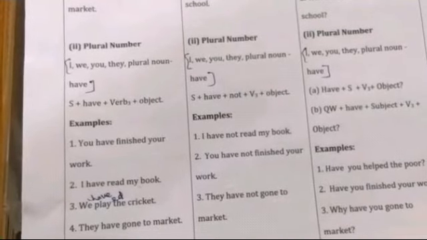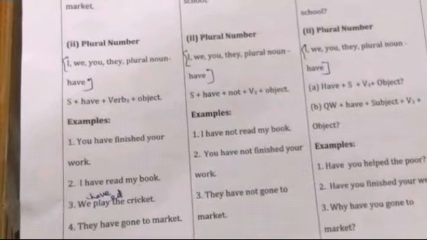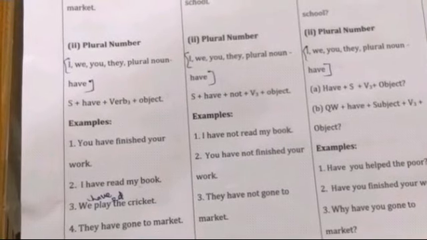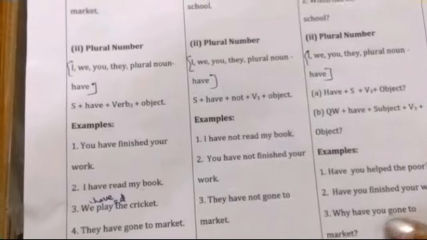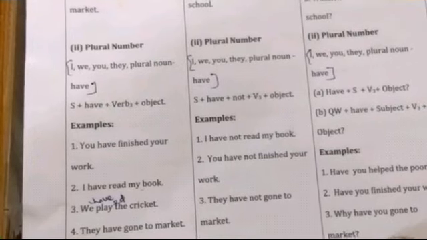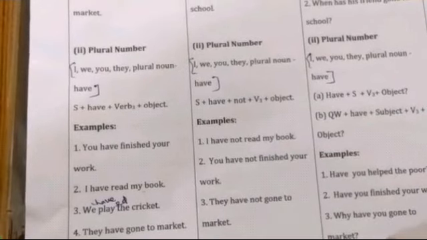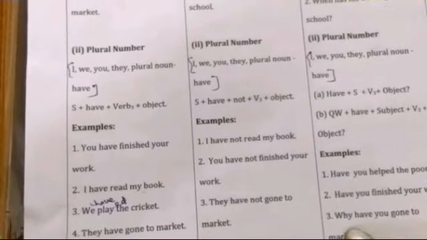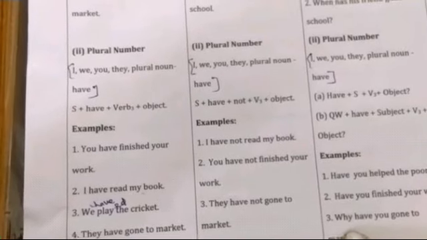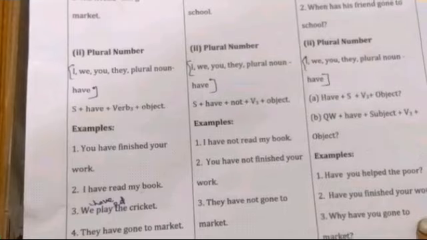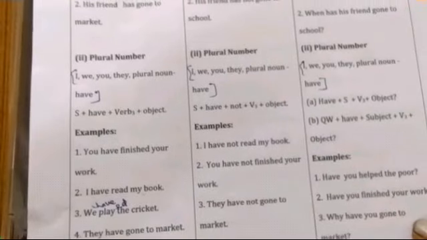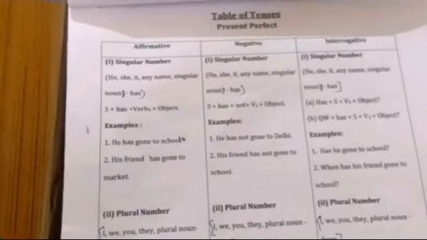These are the examples. Have you helped the poor? Have you finished your work? Why have you gone to market? So we put have and why before the subject. So these are the interrogative sentences. So this is all about present perfect tense.